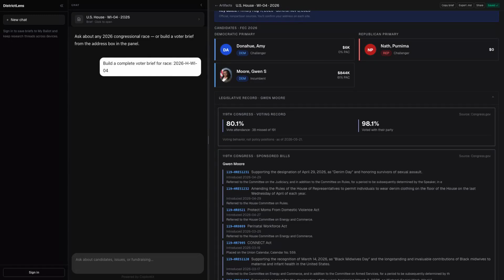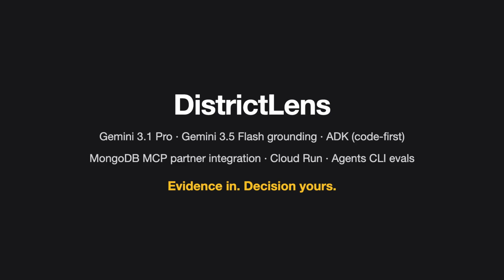DistrictLens is built with the Gemini Agent Platform Developer SDK, a code-first ADK agent on Gemini 3.1 Pro with Gemini 3.5 Flash doing Google search-grounded research. MongoDB MCP is the partner integration on Cloud Run, with civic-safety evals gating every change.